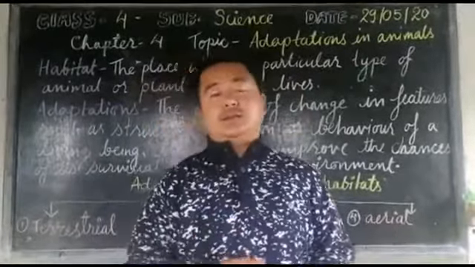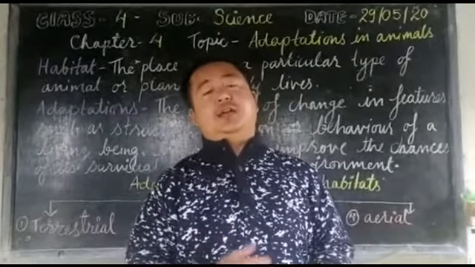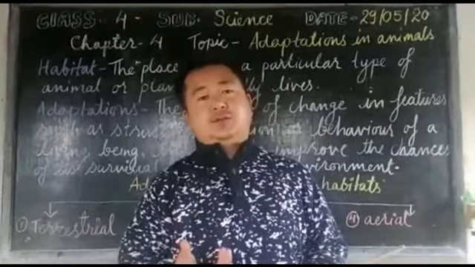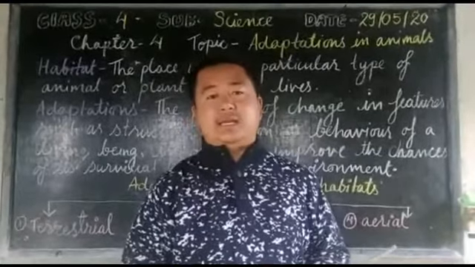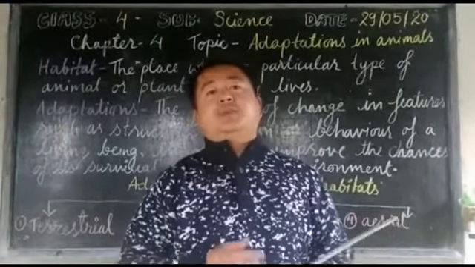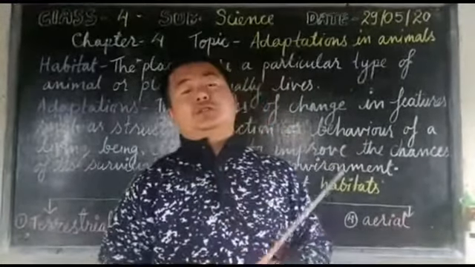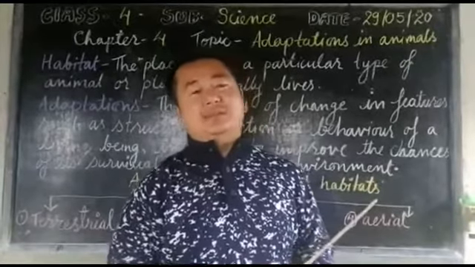In order to survive, they have to change, they have to adapt, or they have to have some features, and with the help of that only they can survive or sustain. The term used here is known as adaptation.